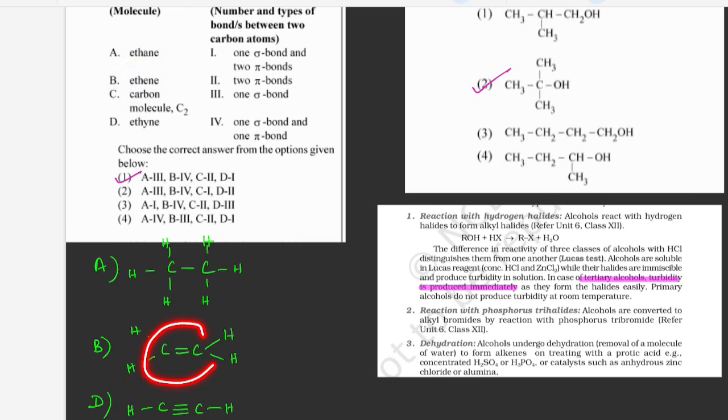Between carbon and carbon, one sigma bond and one pi bond are present. Third is carbon dioxide molecule. Students, always remember, in the carbon dioxide molecule 2 pi bonds will be present. Make a note of it. And then ethyne. In ethyne, between carbon and carbon, one sigma and 2 pi bonds are present. So you have to match and get the answer. This is a very simple one.